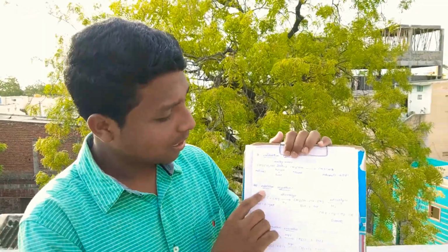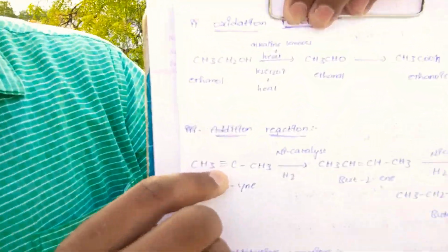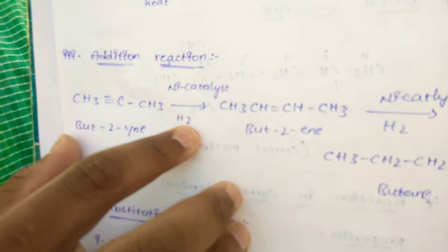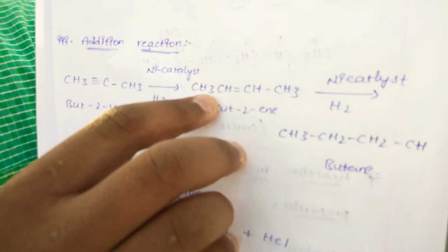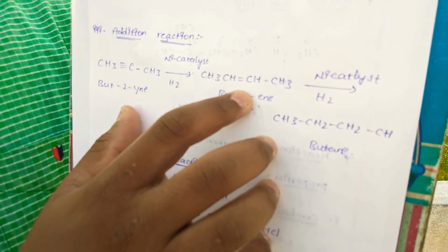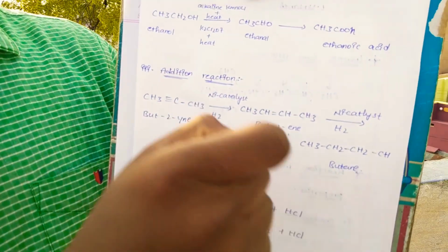Are you understood? I hope you all understood. Addition reaction. Here a triple bond is there. Are you observing? A triple bond is there between CH3 and carbon, and a single bond to CH3, in the presence of Nickel catalyst plus H2 hydrogen. CH3CH double bond and CH single bond CH3. It is a chain in the presence of double bond and single bond.